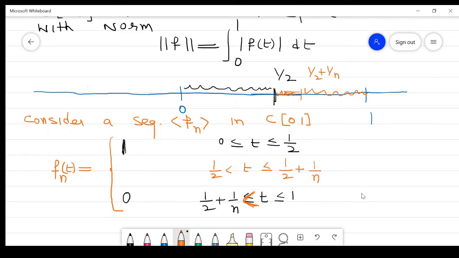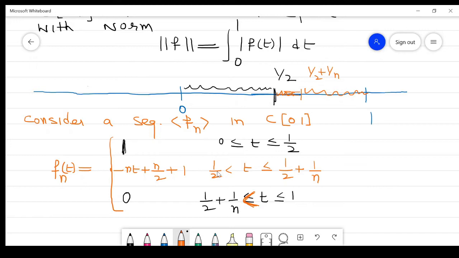Here we construct a function which is minus nt plus n by 2 plus 1, right? In this region, this value we take minus nt plus n by 2 plus 1. So I construct this kind of function.